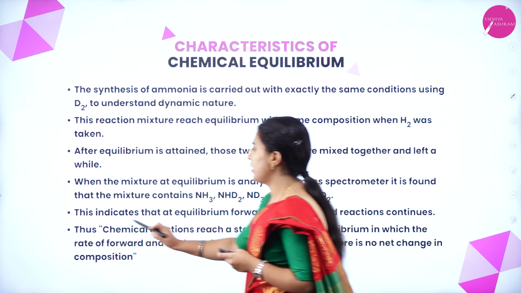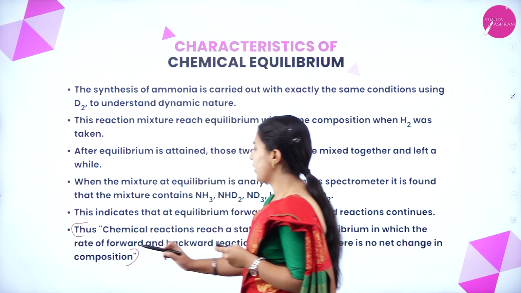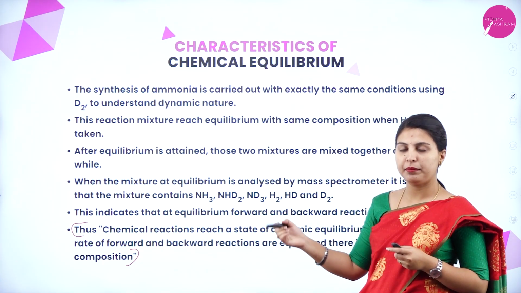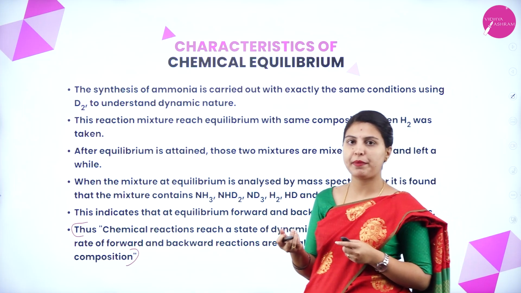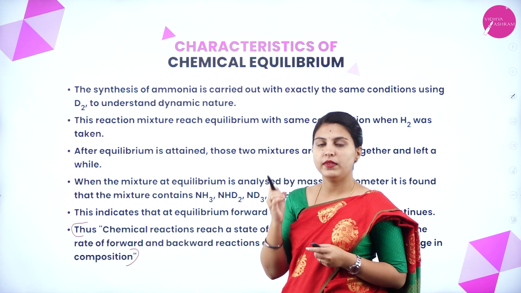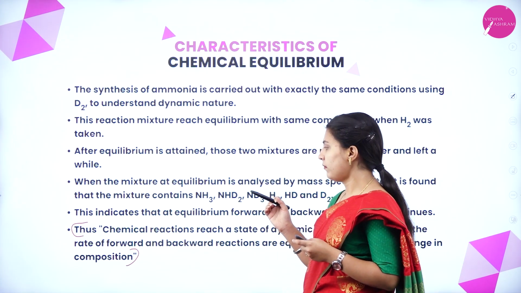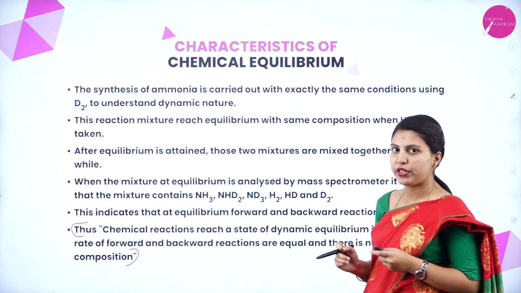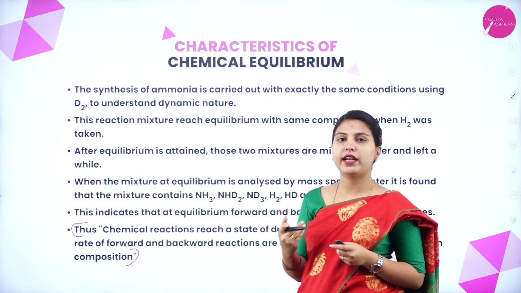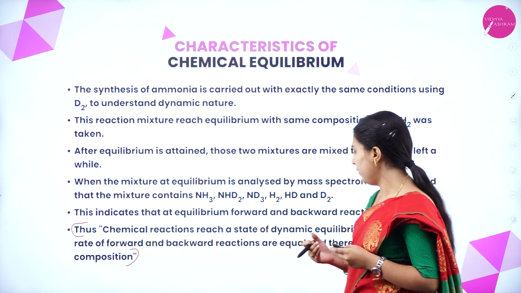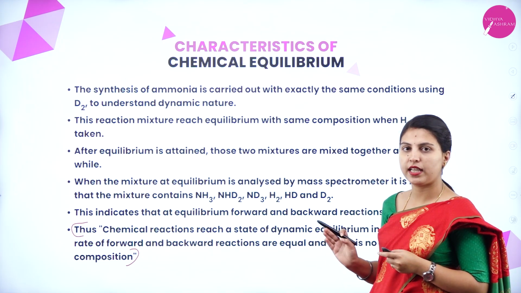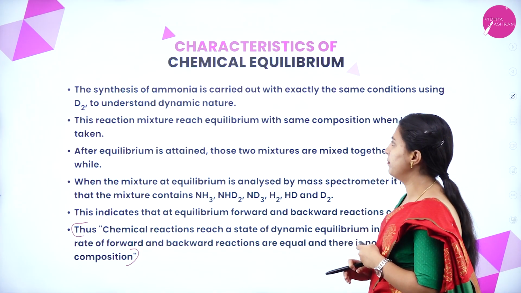This point is very important, because by understanding this experiment, we understand the general characteristics of chemical equilibrium: the rate of forward reaction and the rate of backward reaction are equal and there is no net change in composition. This is about the chemical equilibrium.